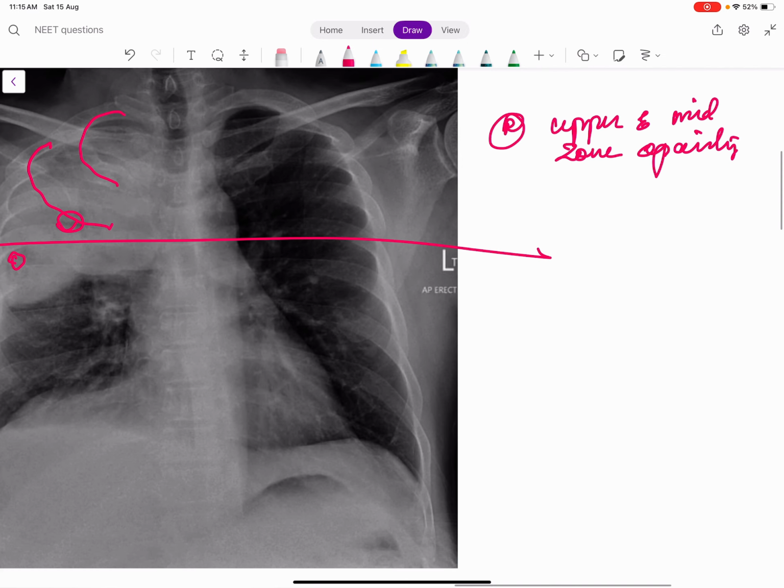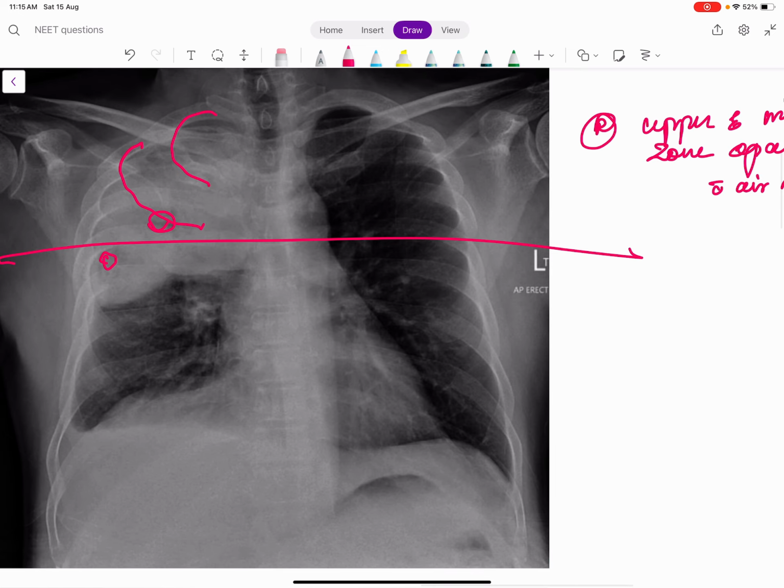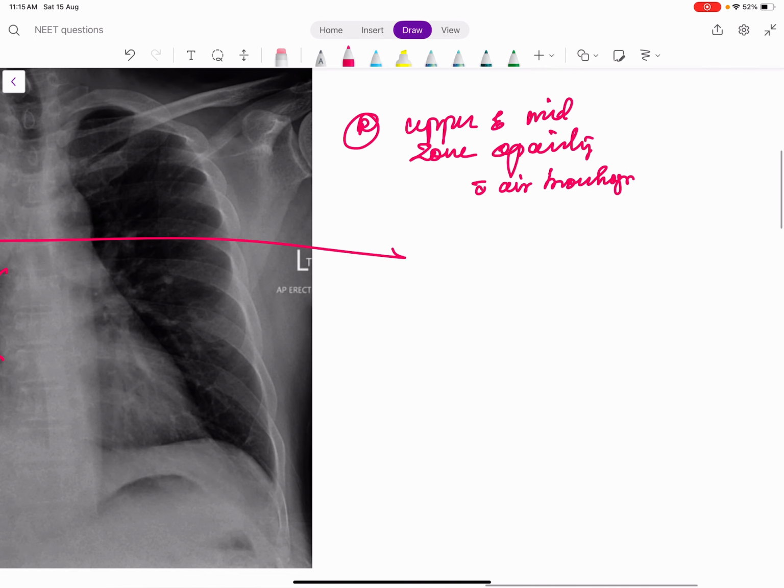Some air is seen there. So there is an opacity with air bronchogram. So this is definitely a consolidation. Now which lobe? Upper zone is usually upper lobe, there is no doubt. Plus here the heart is free and the diaphragm is also free. So this is a right upper lobe consolidation. This cannot be taken as a collapse, because if it is a collapse, air bronchogram will not be seen. Pancoast tumor usually presents with right upper lobe collapse.